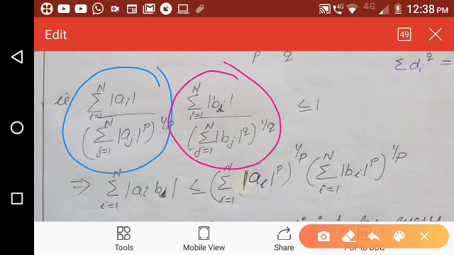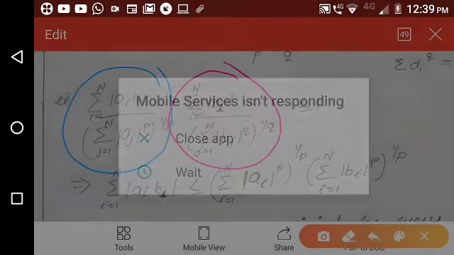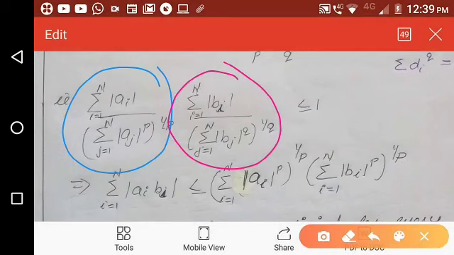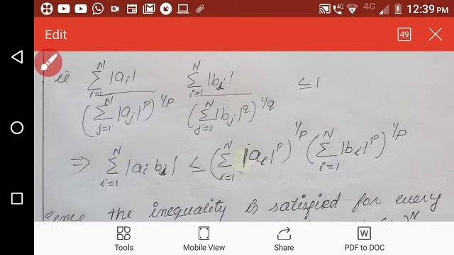And note one thing, even if the summation is over i or j, it is the same, because in the numerator we are considering sigma i equal to 1 to n modulus of ai, which means modulus of a1 plus modulus of a2 plus etcetera, modulus of an. In the denominator also it is modulus of a1 raised to p whole raised to 1 by p plus modulus of a2 raised to p whole raised to 1 by p, like that. Okay, so we need not put two variables on the summation. We can use only one variable, that is in the next line.